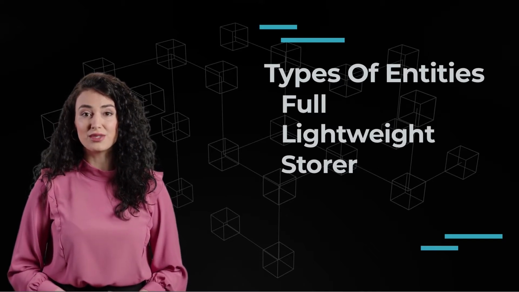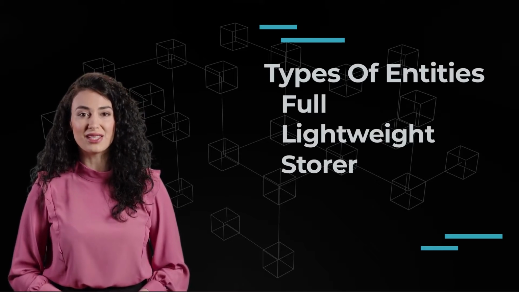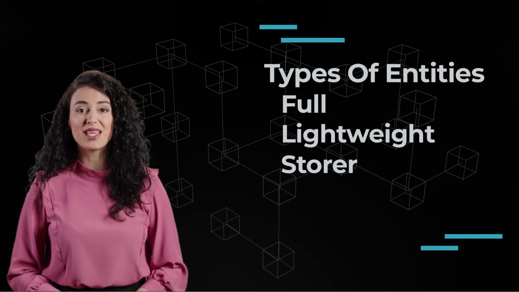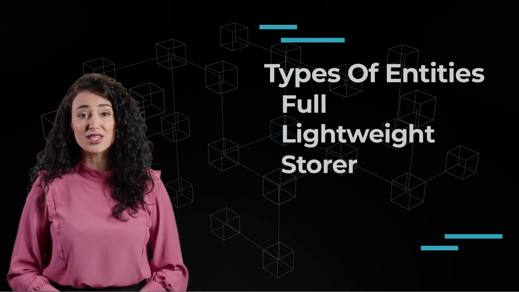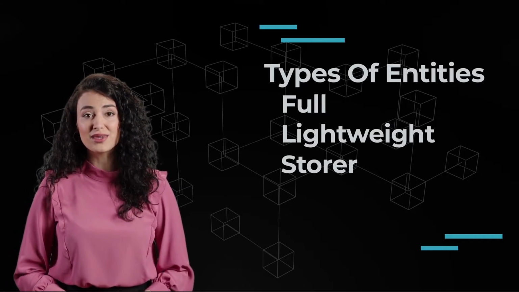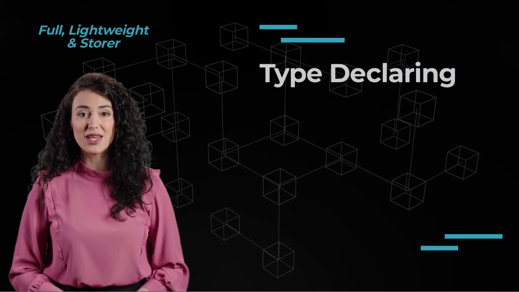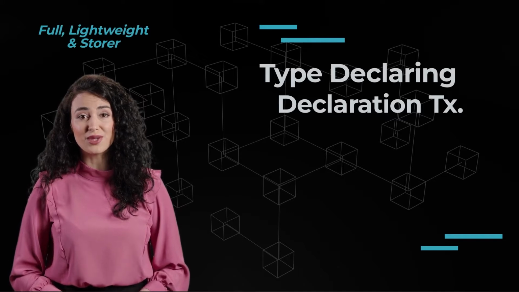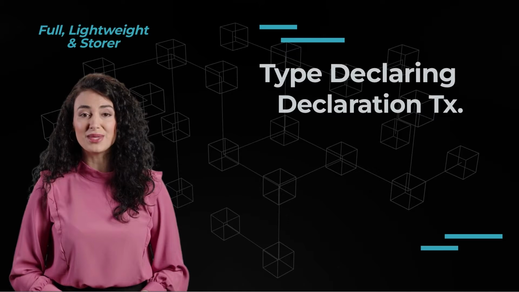In order to become a storer, a given entity must meet specific criteria, such as having enough available storage space to store the entire blockchain, having a score above a determined threshold, and the like. There can also be criteria to meet to be allowed to become lightweight. When an entity joins the network, it will send a transaction to say if it wants to be storer, lightweight, or full. Other entities in the network will then check to see if it can be that type.